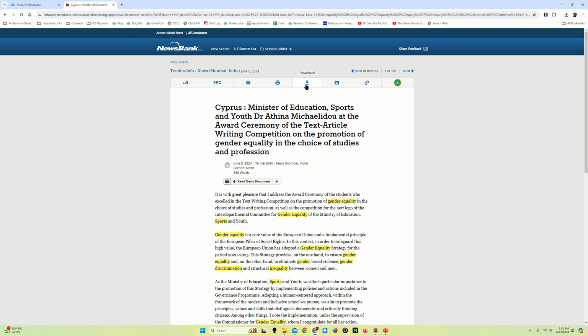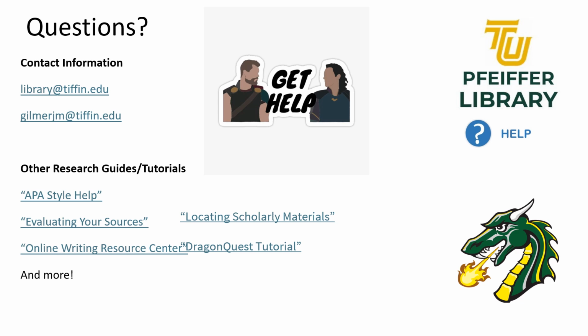I can also download a copy of this article and then upload it to my Google Drive or move it into Zotero, whatever I want to do with it once I have a digital PDF copy of it. I can save it to my folder and add it to my expanding collection of research materials. And then also I can copy a link and send that back to myself. And that should just about do it for NewsBank.